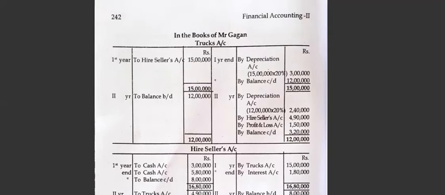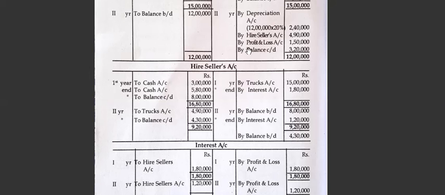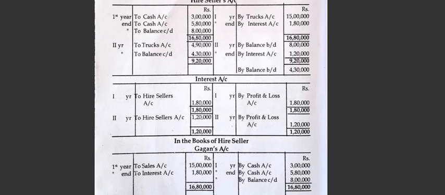Okay, in Gagan's account, balance carried down is nothing but the value of retained truck, that is 3,20,000. Now the difference will be transferred to the profit and loss account, that is 1,50,000. This is a balancing figure, 1,50,000.